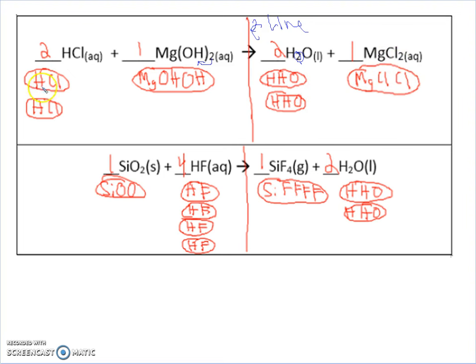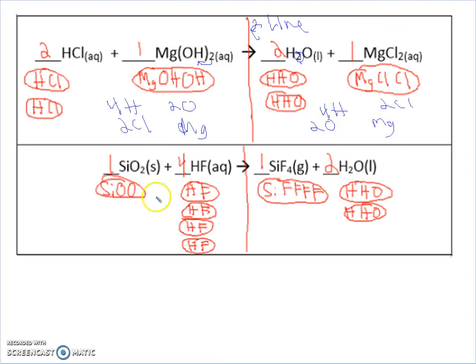Okay. There's 1, 2, 3, 4 H's here total, and there's 4 H's here total. Here there's 2 Cl's, and here the same 2 Cl's. 2 O's. That looks like 2O. 2 O's, and then 1 Mg, 1 Mg.